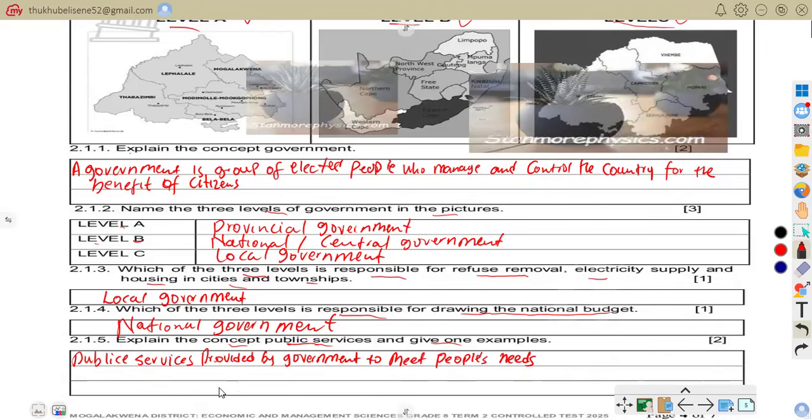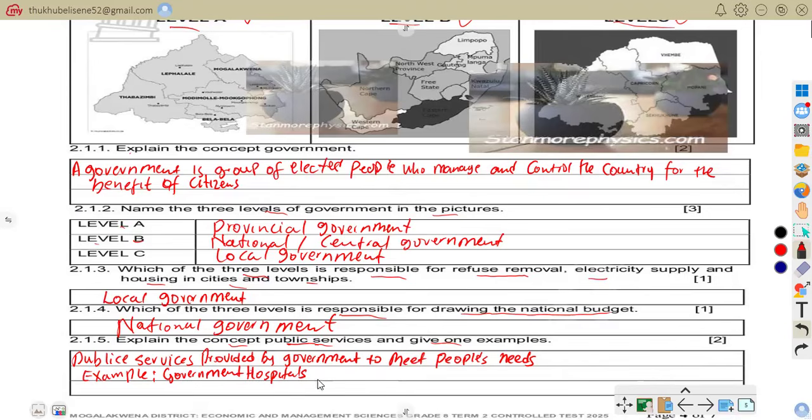We are asked to also give one example. You can talk of examples: healthcare, education, infrastructure, and security. We can talk of government hospitals.